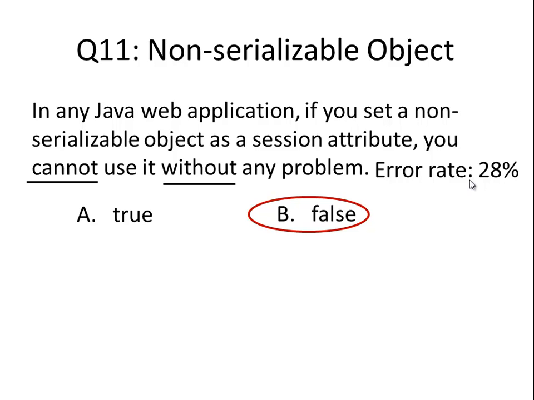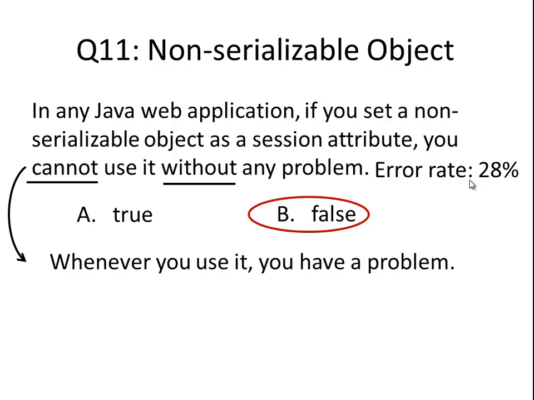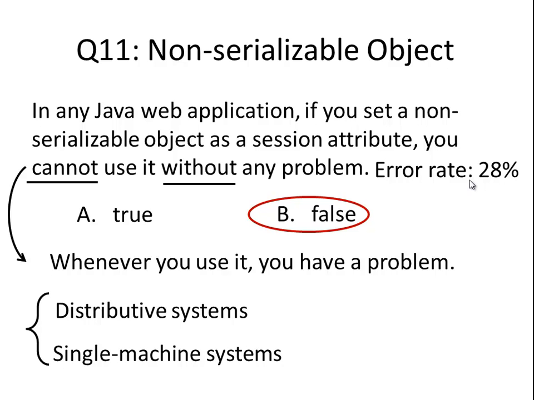First, let's look at the tricky statement, "cannot use it without any problem." Double negation here, so let's interpret the sentence. It means whenever you use it, you have a problem, no exception. So anytime you use a non-serializable object as a session attribute, you will have a problem. Let's look at whether the statement is correct. Let's consider two cases. First one, distributed systems. Second one, single machine systems. For the first case, you will have some problems.